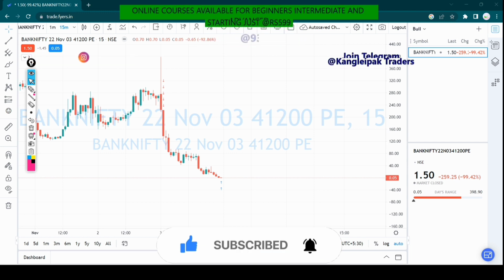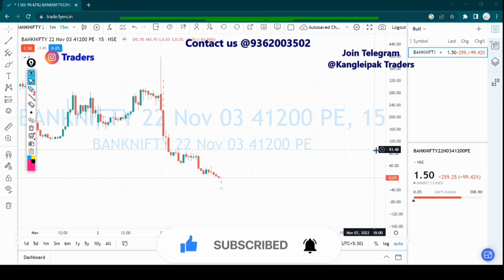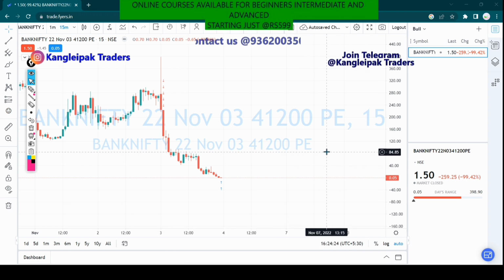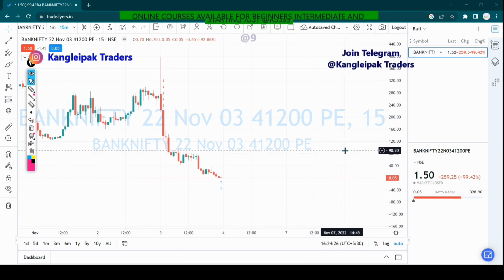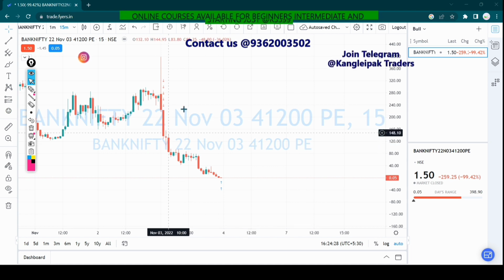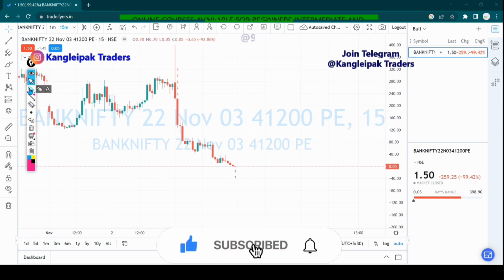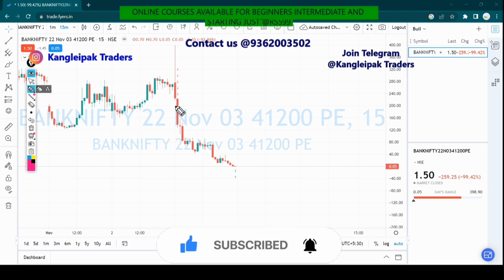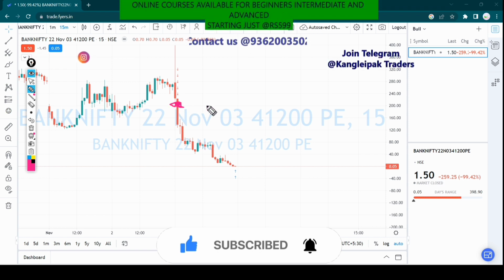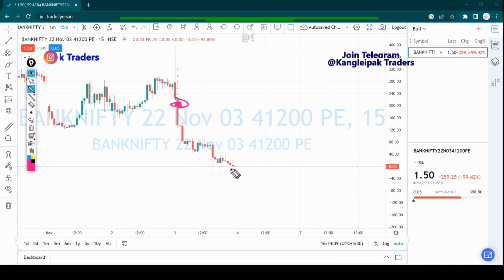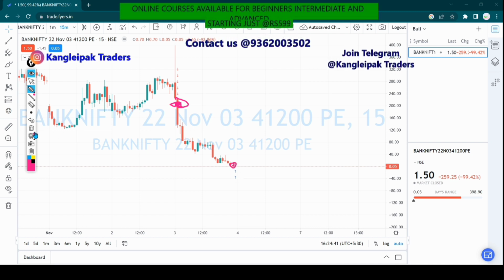Before analyzing the pre-market analysis, I just want to show you how I traded today and the logic behind it. This was Bank Nifty, and this is the strike price which I sold from around 206. I sold around this point, and I booked the profit around here at 0.55. So how did I do that?